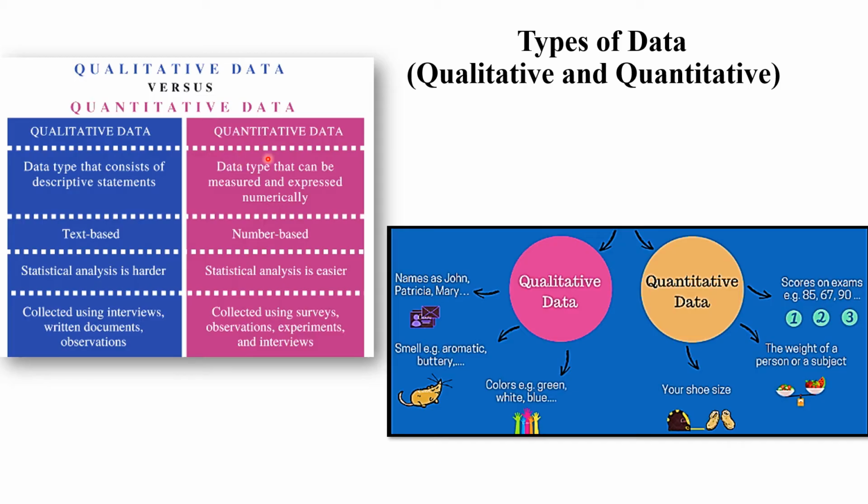Then the other one is quantitative data. Quantitative means quantity. It is a data type that can be measured and expressed numerically. This is called quantitative data. Quantitative data is a number based technique. And see here, these are examples of quantitative data, like your scores in an exam, that is 85, 67, then the weight of a particular person, then your shoe size. So this kind of data is generally used in machine learning for training purposes. Qualitative data is text based, in textual format, and quantitative data is number based, in numerical format.